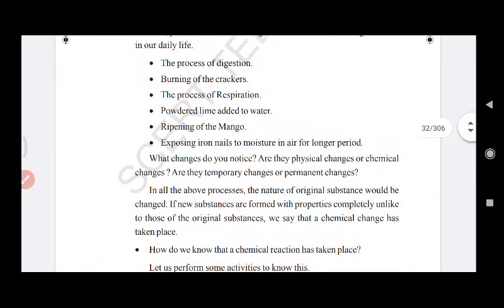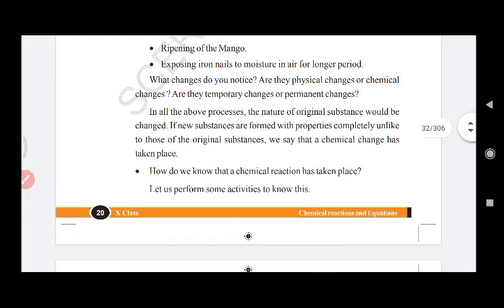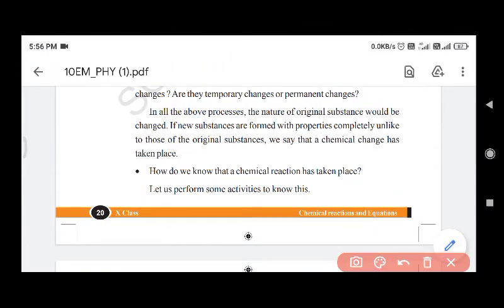So if you observe all these changes, a chemical change has taken place. How do we know that a chemical reaction has taken place? We do not get the original substance back. An entirely new substance is formed. Such change we consider as chemical change.